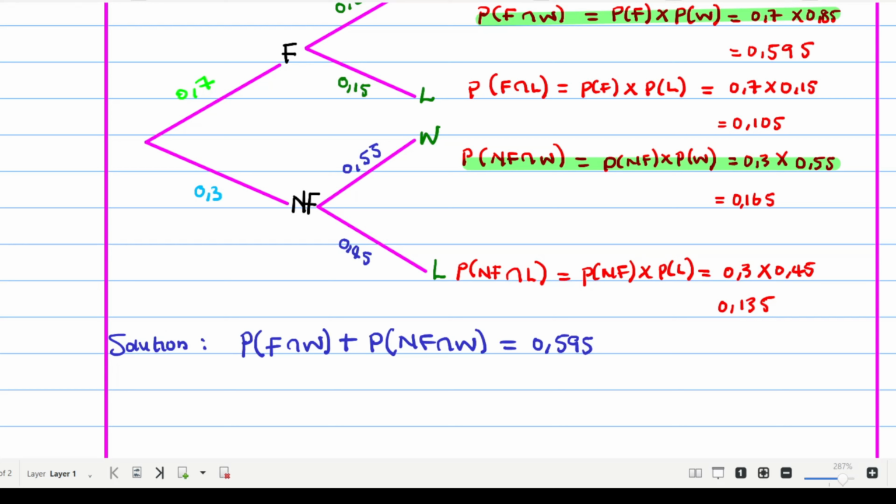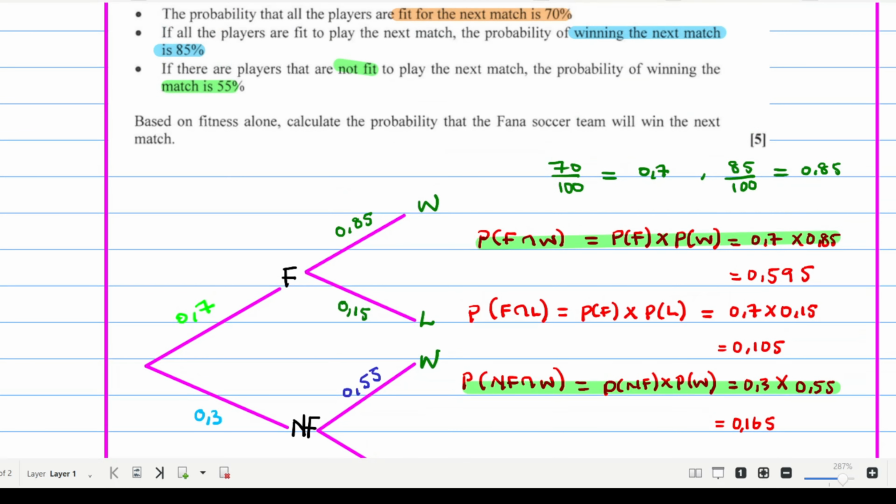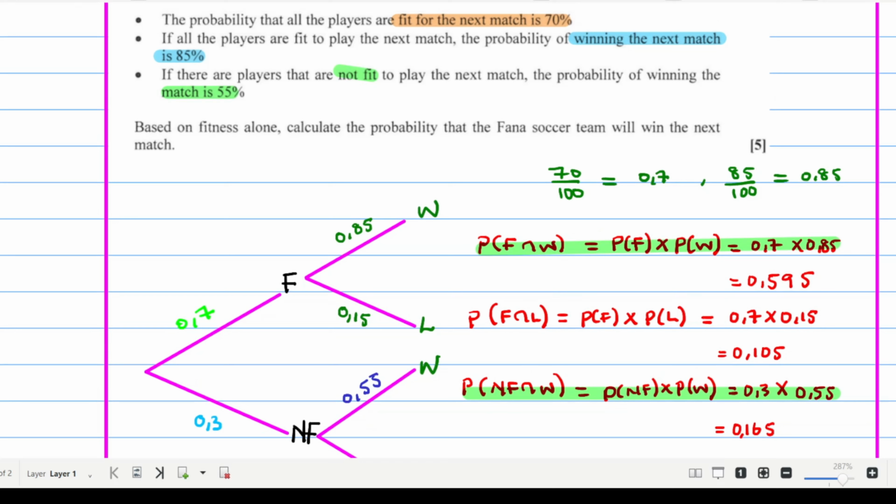That is 0.595 plus 0.165, which is 0.76. So this is the probability of them winning the next match, using fitness as the factor.